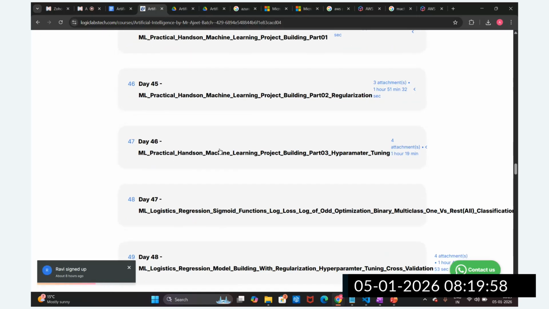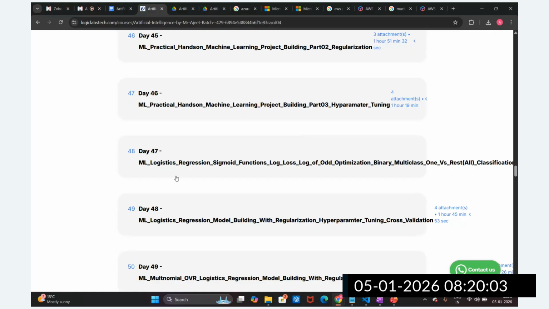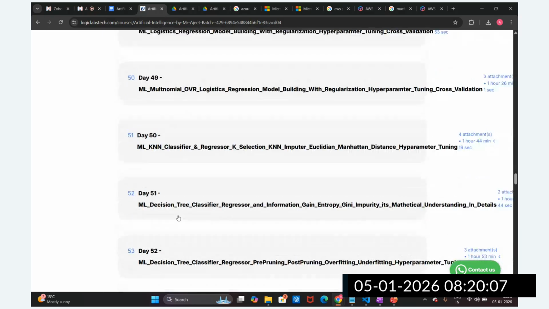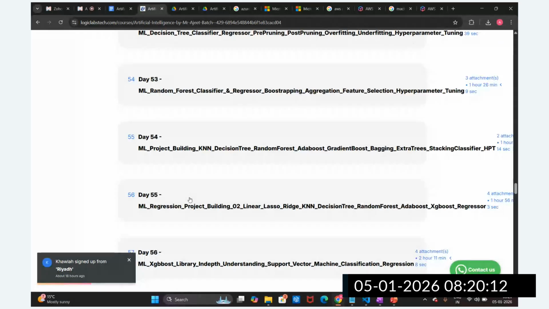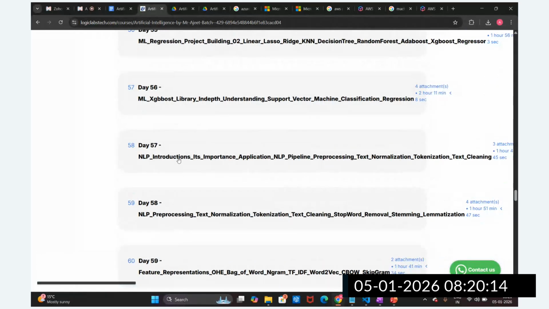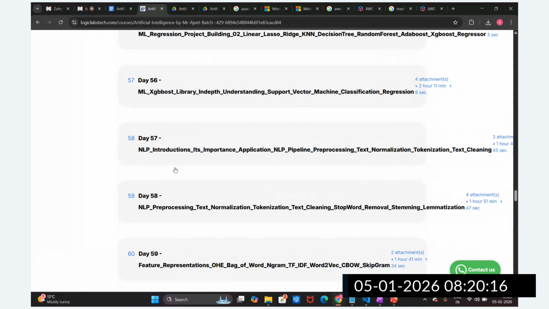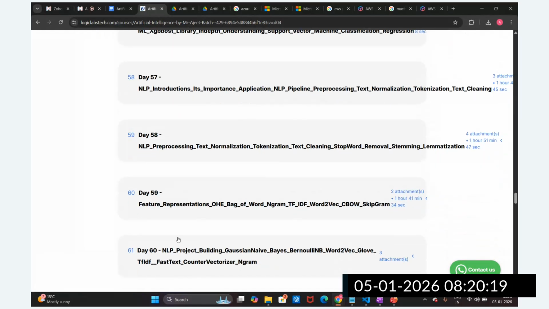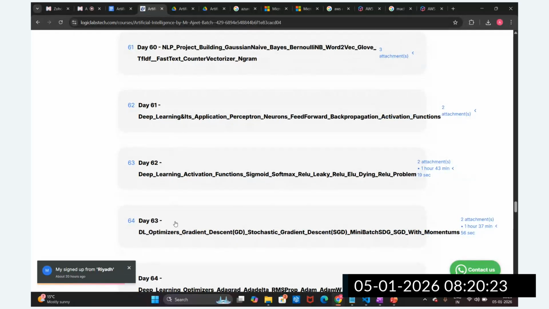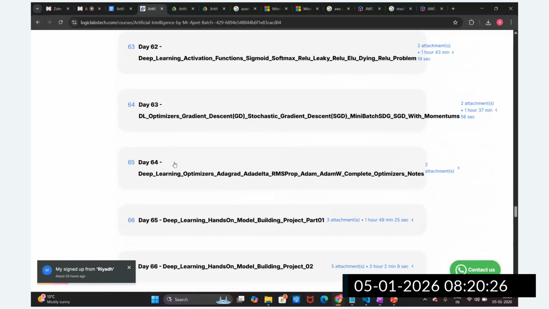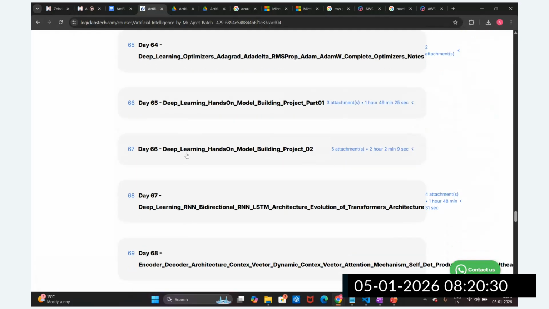And then we are going to understand hyperparameter tuning. Then we will understand different machine learning model building: logistic regression, KNN classifier, decision tree, random forest, and XGBoost, with project building on this machine learning part. Then we are going to start natural language processing, and build a project on it. Then we start deep learning. With deep learning frameworks, we will understand ANN, RNN, LSTM, and CNN architectures, and hands-on project building will be there.